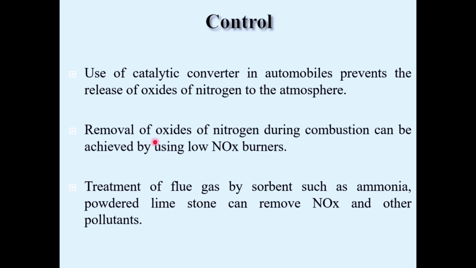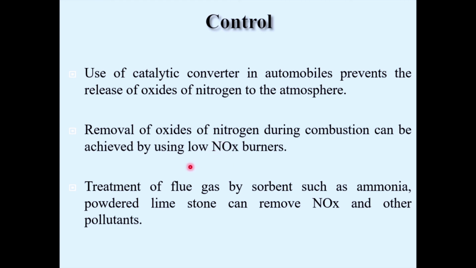Also, removal of the oxides of nitrogen during the combustion can be achieved by using low NOx burners. By changing the design of the burner, by using different types of burners, it is also possible to avoid the problem of NOx.